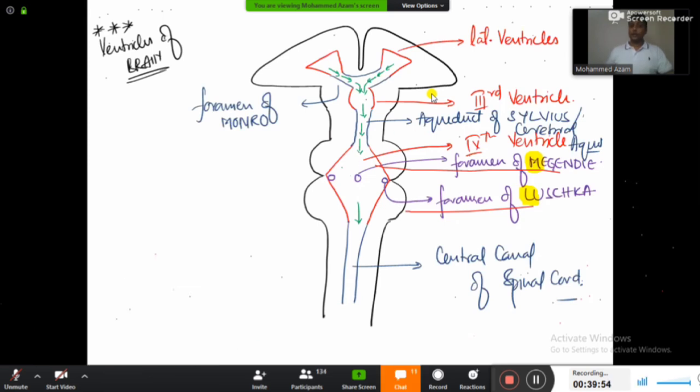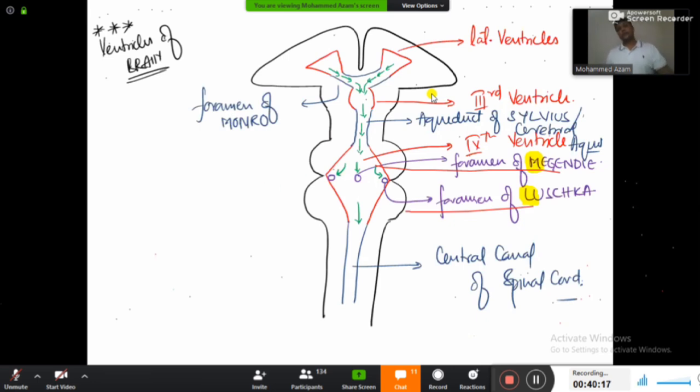Whatever CSF is coming in the fourth ventricle is going to move out via the foramen of Luschka and foramen of Magendie. So we will also try to move out along with the CSF.